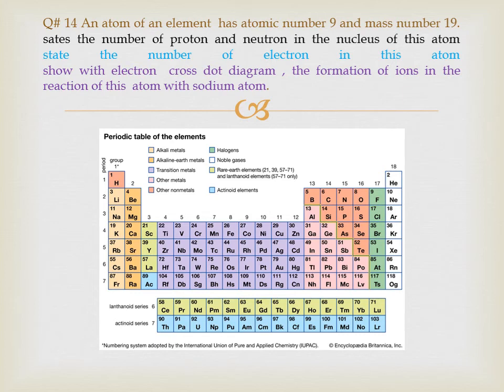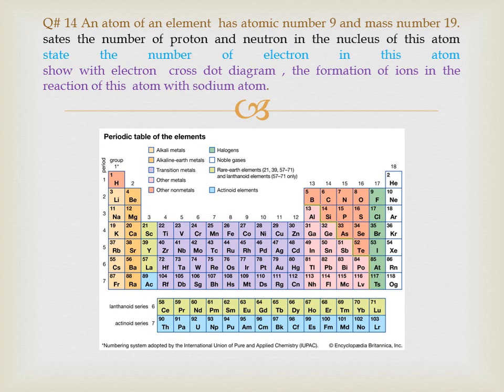As we know, the atomic number is always equal to the number of protons and always equal to the number of electrons in the atom. As the atomic number is 9, the number of protons will be 9. And for the neutrons, we know that the mass number is equal to the number of protons plus the number of neutrons, and here the mass number is 19. So if the number of protons is 9, the number of neutrons must be 10.